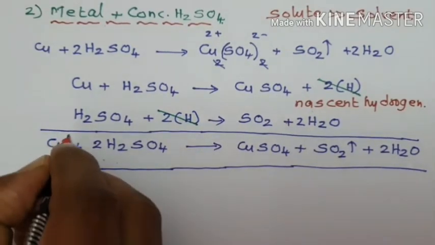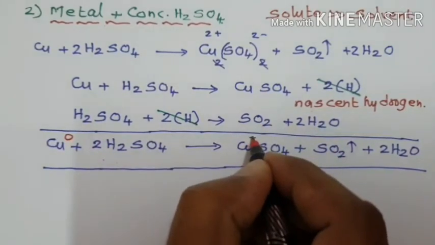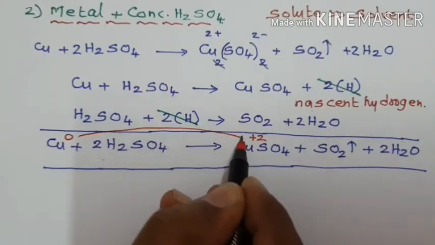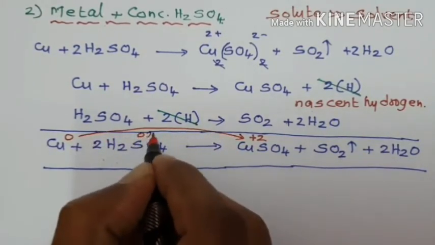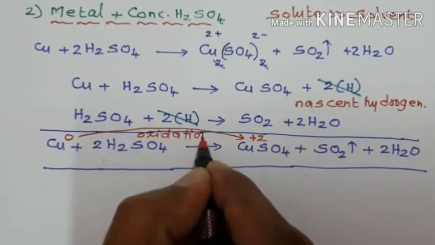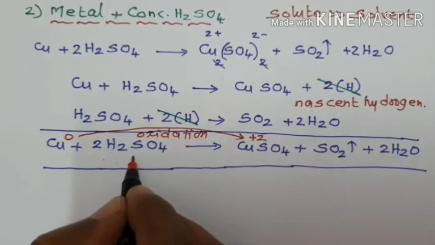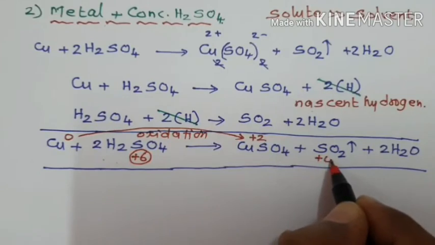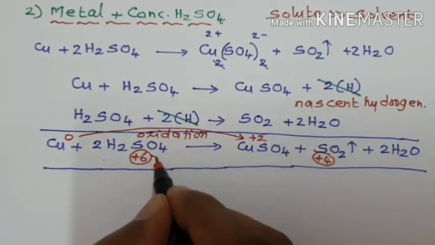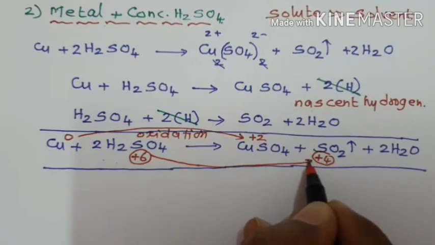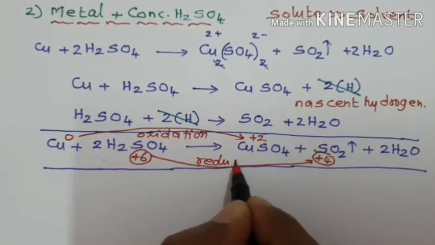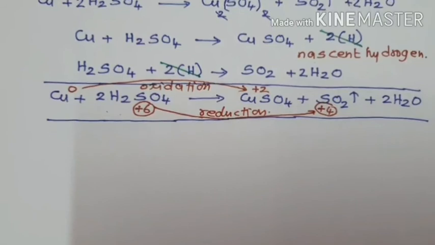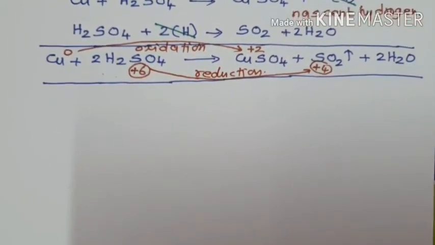Metal in free state has oxidation state equal to 0. In copper sulfate, copper is in 2 plus oxidation state. When you move from left to right, the oxidation number increases, therefore it is called oxidation. In sulfuric acid, sulfur is in plus 6 oxidation state. In sulfur dioxide, it is in plus 4 oxidation state. When you move from left to right, the oxidation number decreases, so it is called reduction. Like this reaction, now we are going to discuss one more reaction, with lead.